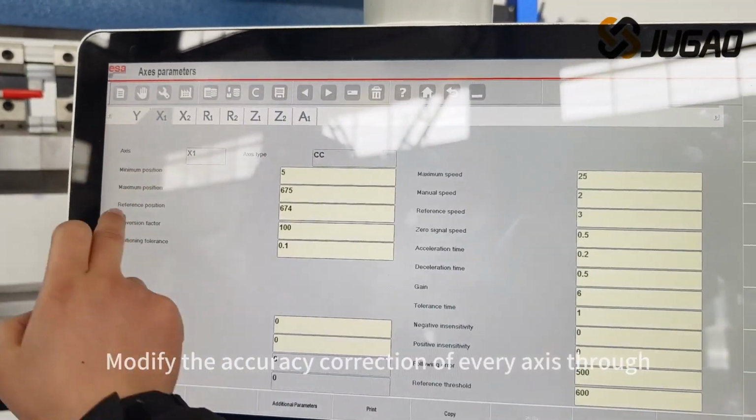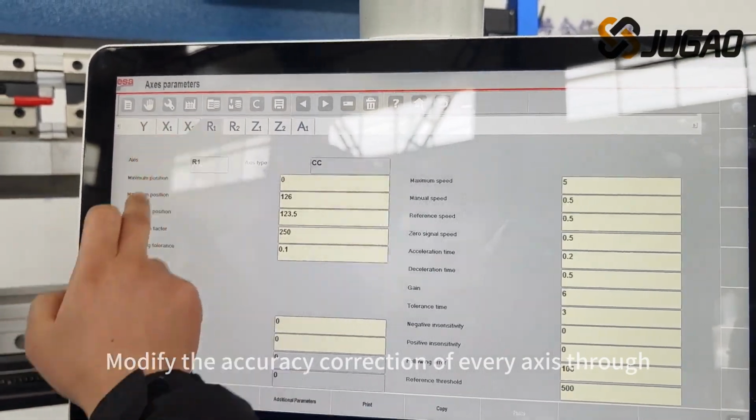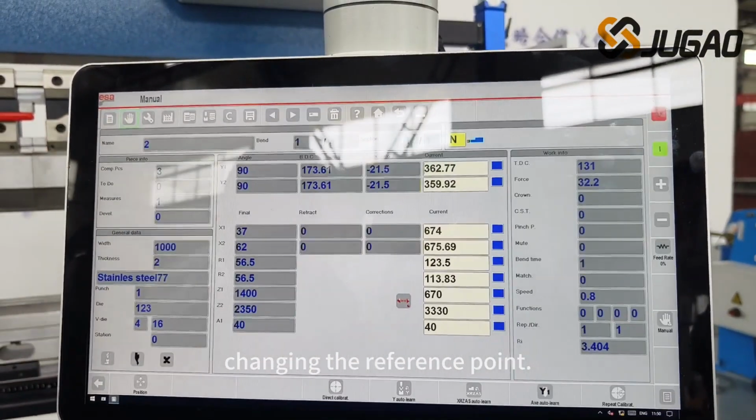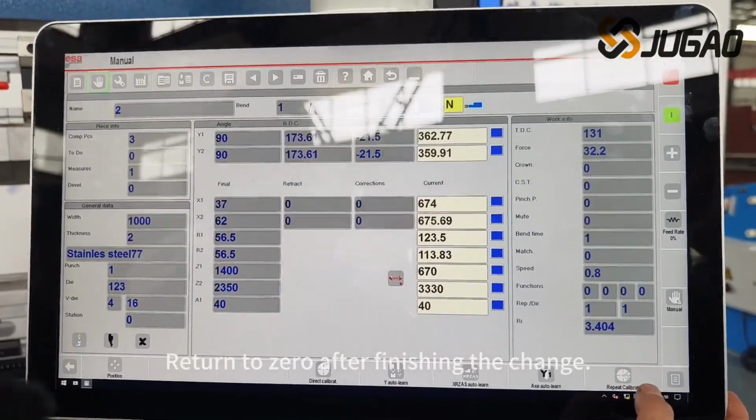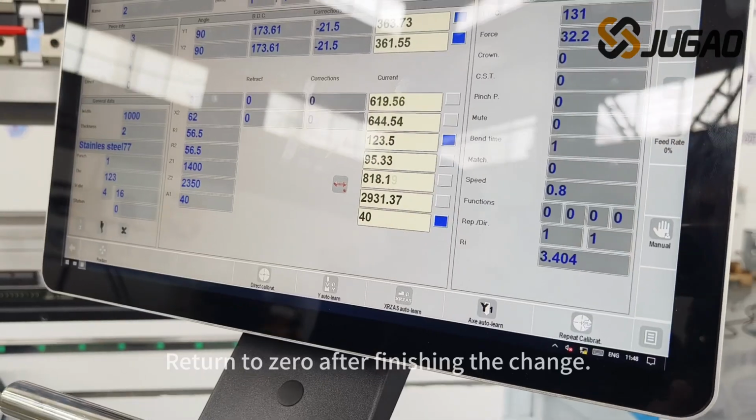Modify the accuracy correction of every axis through changing the reference point. Return to 0 after finishing the change.